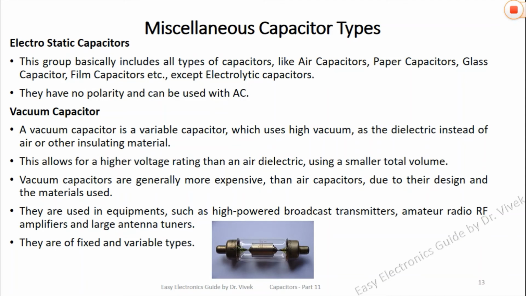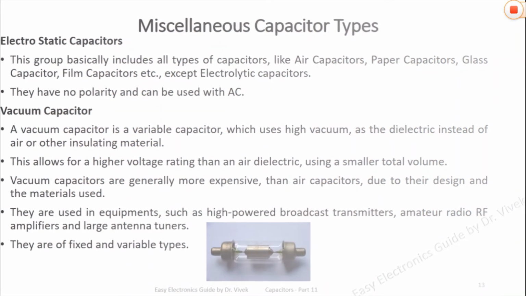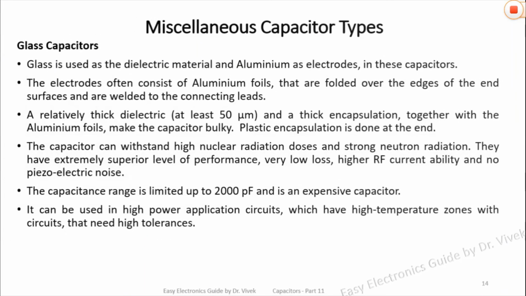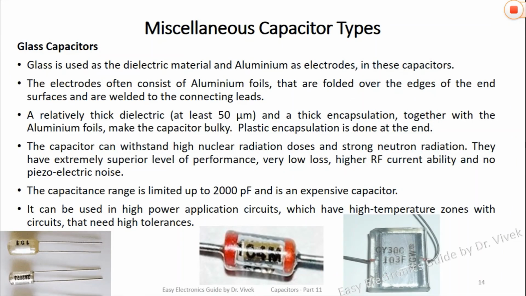A vacuum capacitor is a variable capacitor which uses high vacuum as the dielectric instead of air or any other insulating material. In glass capacitors, glass is used as the dielectric material and aluminum as the electrodes. The capacitor can withstand high nuclear radiation doses and strong neutron radiation.